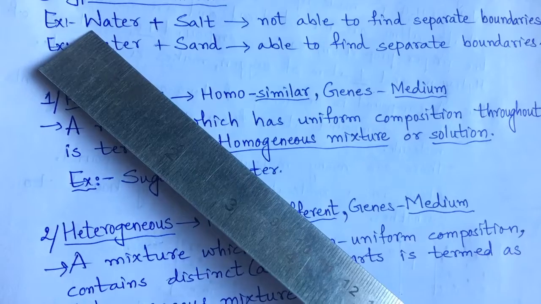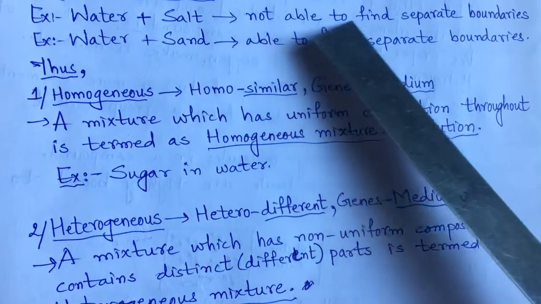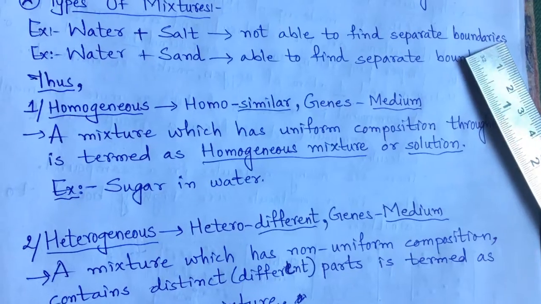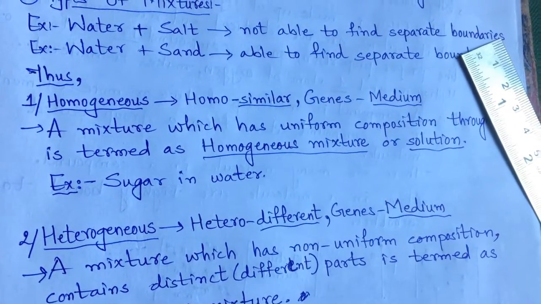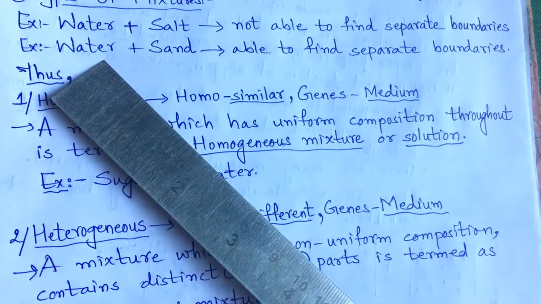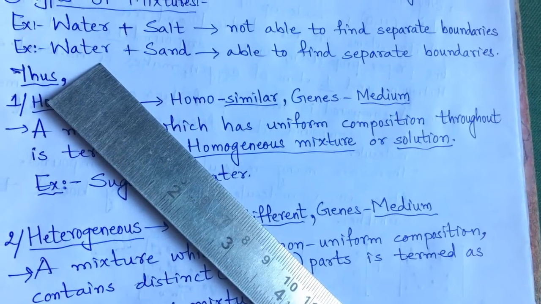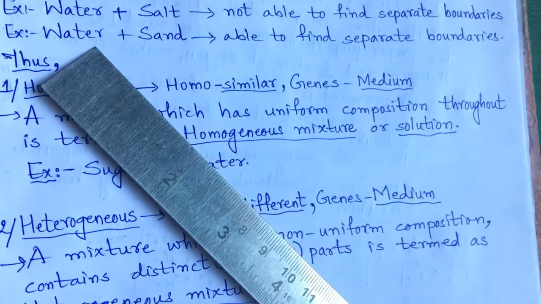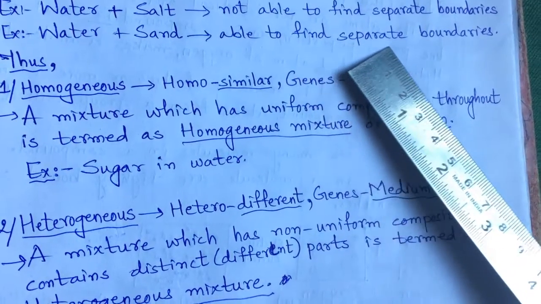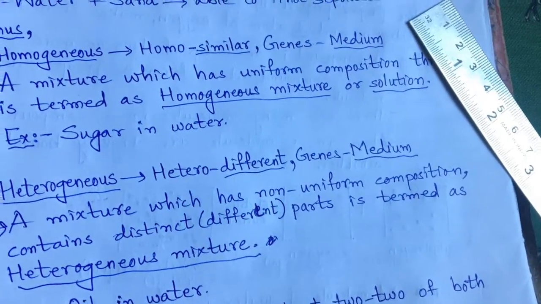In one glass, you will take water and dissolve salt in it. You will not be able to find any separate boundaries of salt in the water. Right? I am telling you, you will have to experience it by observing the activity. Take another glass of water, and please take a glass made of glass, मतलब कांच का ग्लास लेना, तो आपको देखने में इजी हो जाएगा. Take another glass and add sand to it. You will be able to find a separate boundary of the water in which the sand particles are present.